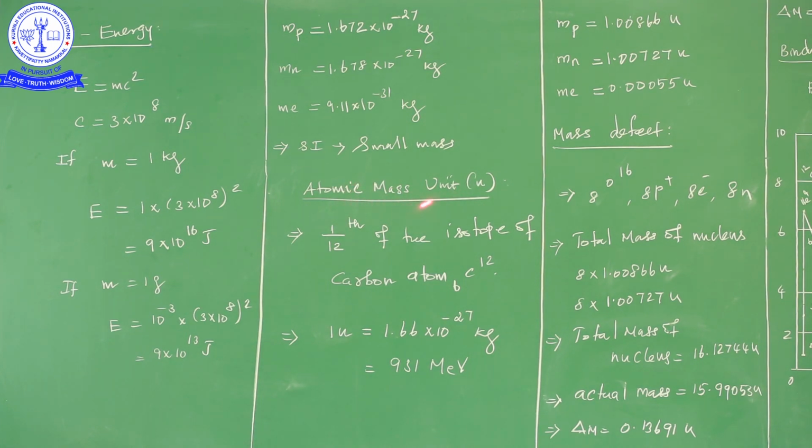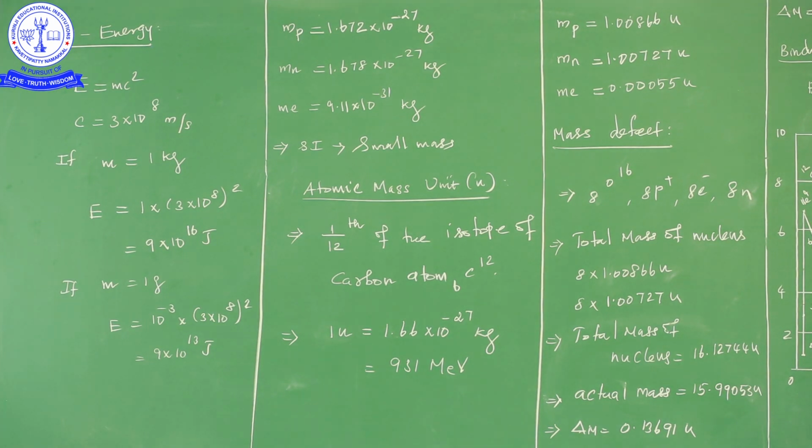Here U is the symbol of atomic mass unit. First of all, what is meant by atomic mass unit? The atomic mass unit is 1/12 of the mass of the isotope of the carbon atom, carbon-12. If you take carbon-12, its mass is divided by 12. That 1/12th value is equal to 1 atomic mass unit.